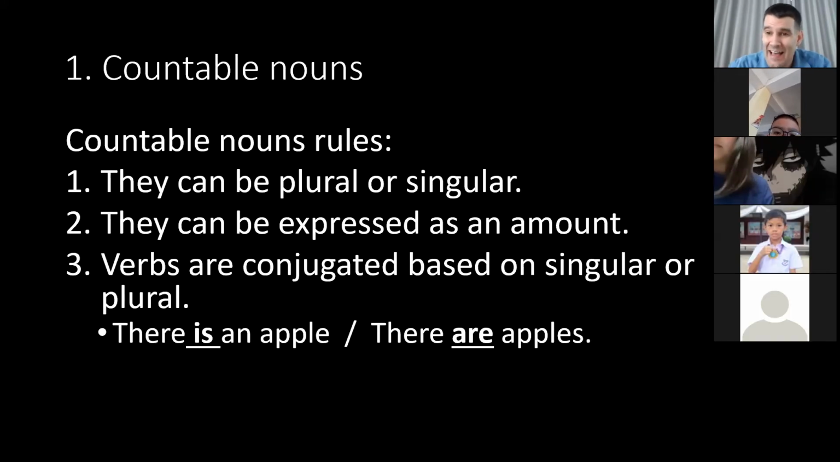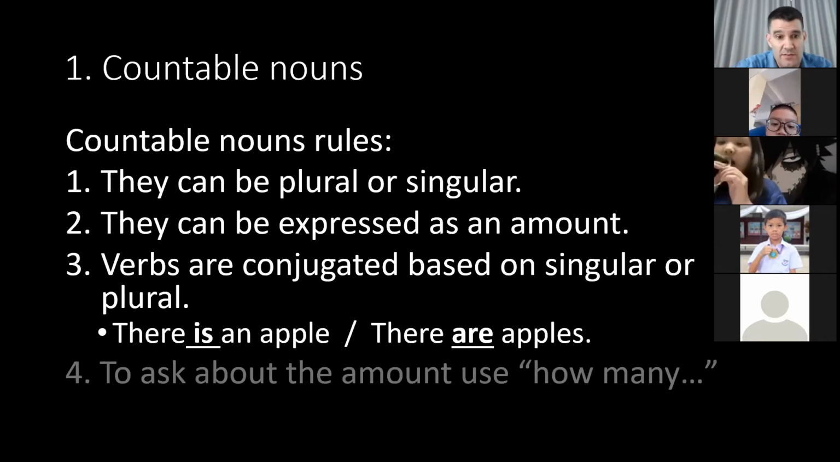There is an apple. If you have 1 apple, you can say there is an apple. If you have 2 or more, 2, 3, 5, 20, 1,000, then there are apples. So it can be both, is and are. You can have both with countable nouns.